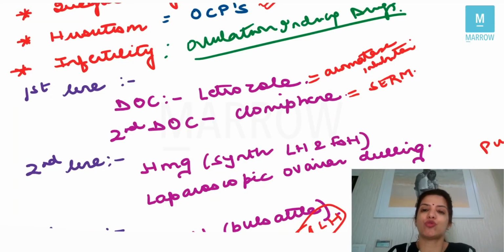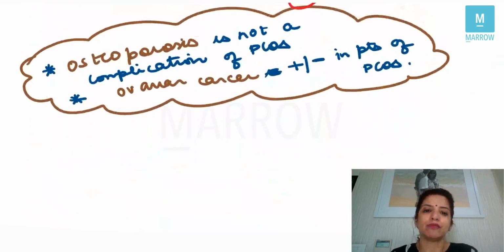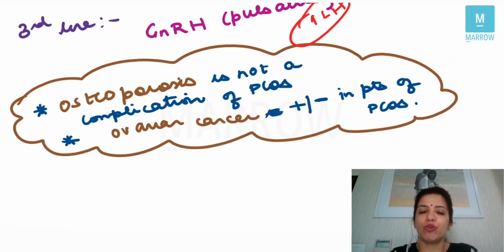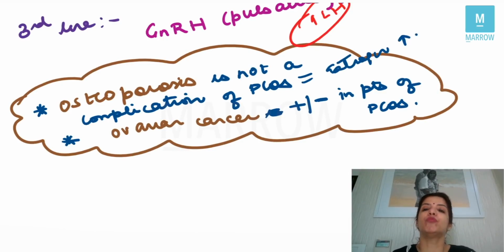You just have to give letrozole or clomiphene and her infertility is treated. So if someone asks you what is the most common cause of reversible infertility, it is PCOS, right? Now, remember that osteoporosis is not a complication of PCOS. Why? Because in PCOS patients, levels of estrogen are high. Osteoporosis will occur in a female in whom the level of estrogen is low. But in PCOS, the levels of estrogen are high. That is why osteoporosis can never be a complication of PCOS.